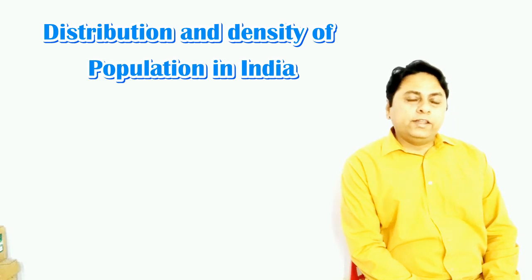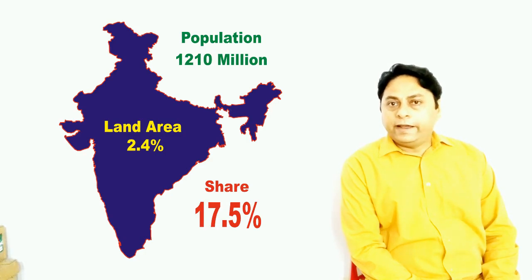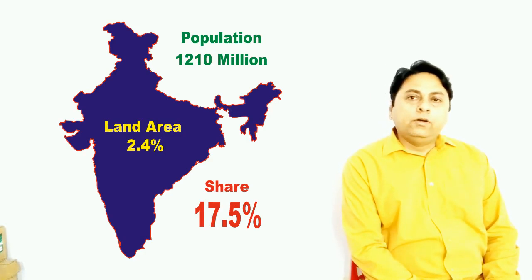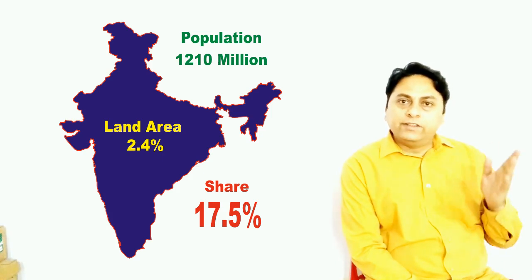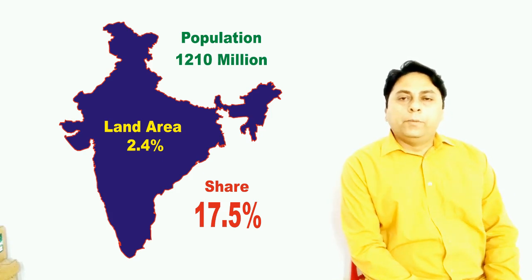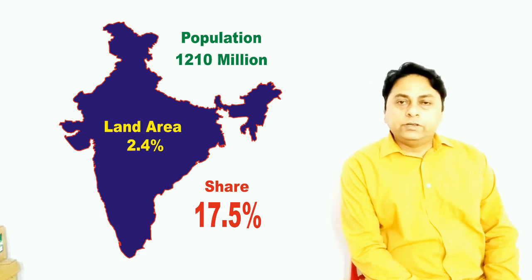Do you know what is the population of our country according to Census 2011? It was 1210 million, or you can say 121 crores. As per Census 2011, the last census held about 9 years ago, population of India was 1210 million. So this can be written as 121 crore also, or also you can write 1.21 billion. So population of our country was about 1.21 billion.